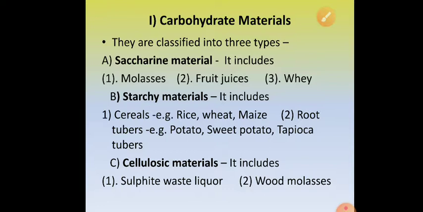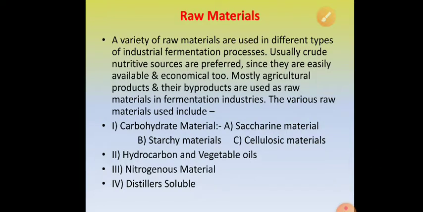Number one, saccharine materials, which include molasses, fruit juices, and whey. Starchy materials include cereals and root tubers. Cellulosic materials include sulfite waste liquor and wood molasses. So yesterday we discussed that a variety of raw materials are used, and most of them are agricultural products or agricultural byproducts, waste generated from them, and we prefer using crude nutritive sources which are cheaply available and economical too.